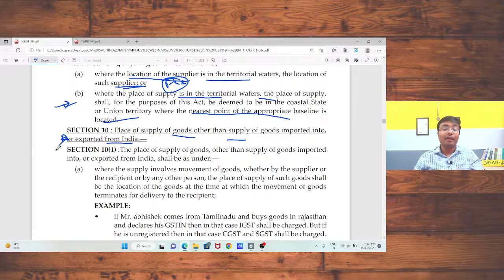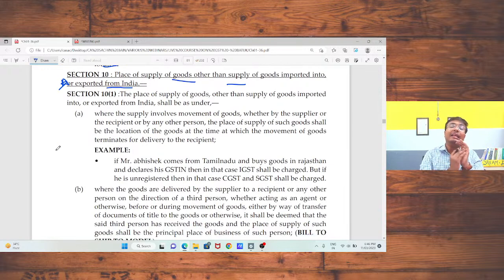Now, place of supply of goods or services other than supply of goods imported or exported from India. That means if there is a domestic movement of goods, what will be the place of supply? This section 10 is specifically applicable in case of supply of goods, not in case of supply of services. Okay, sir.